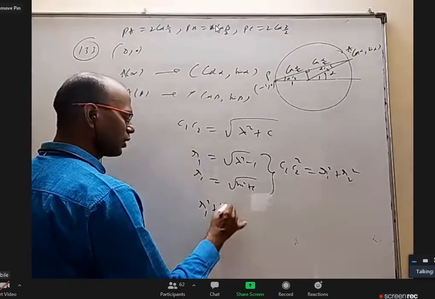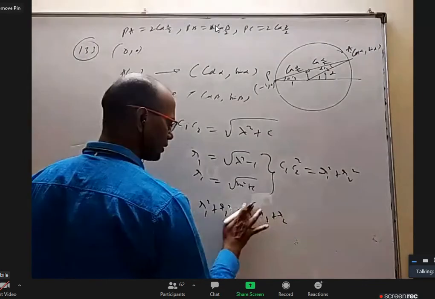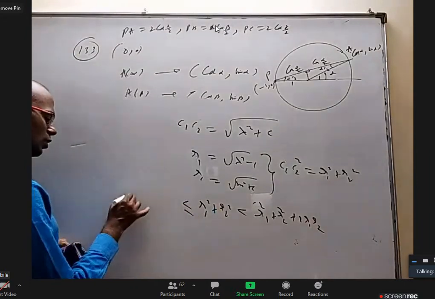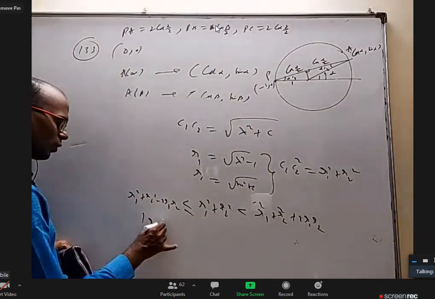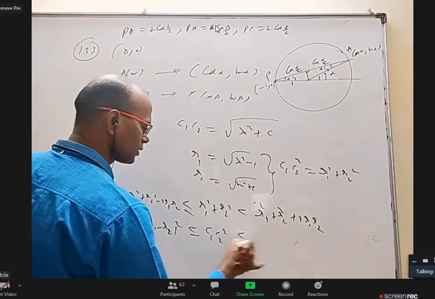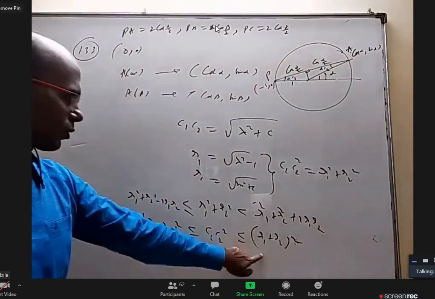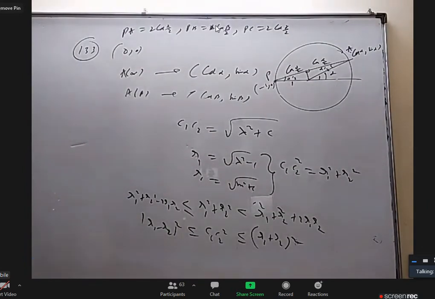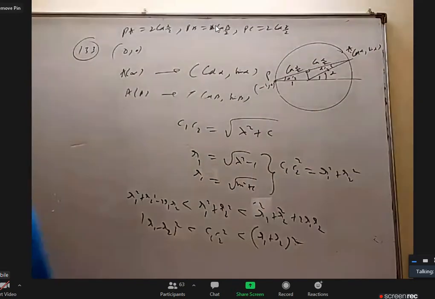Can I say R1 square plus R2 square is definitely less than R1 plus R2 whole square? That is R1 square plus R2 square plus 2R1R2, and more than R1 square plus R2 square minus 2R1R2. This is mod R1 minus R2 whole square. This is C1C2 square. This is R1 plus R2 whole square. Now you can say C1C2 is between R1 plus R2 and R1 minus R2. So they are intersecting. Not even equality, because if they are intersecting, there are two direct common tangents.